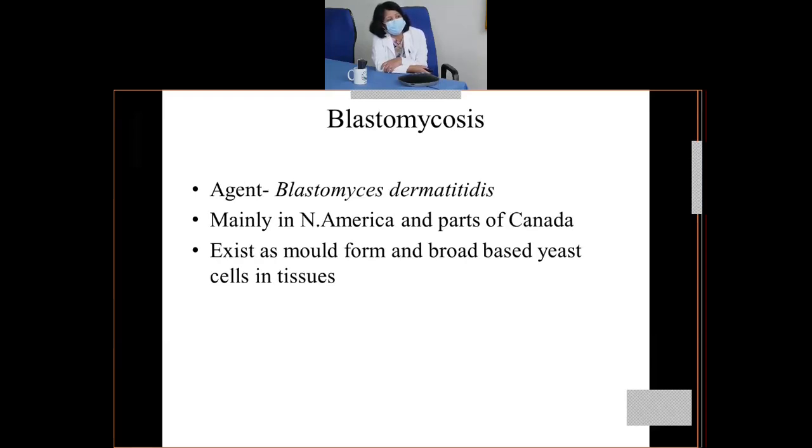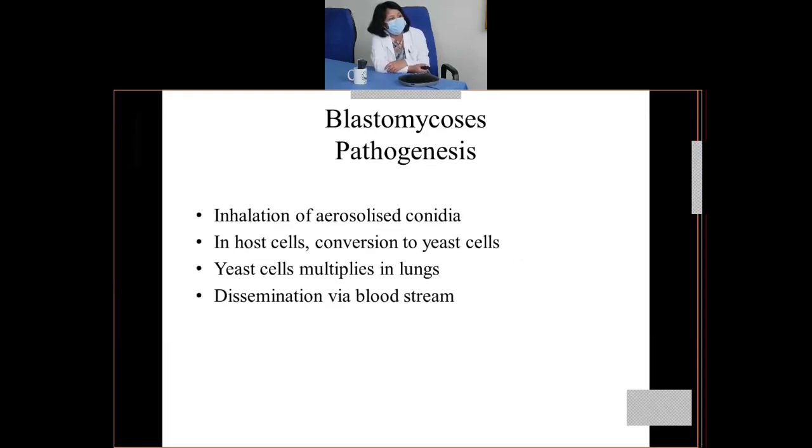Coming to the first one, that is blastomycosis. The agent is Blastomyces dermatitidis, mainly in North America and parts of Canada, and they exist as a mold form and as broad-based yeast cells in tissues. That's why they are known as dimorphic fungi.